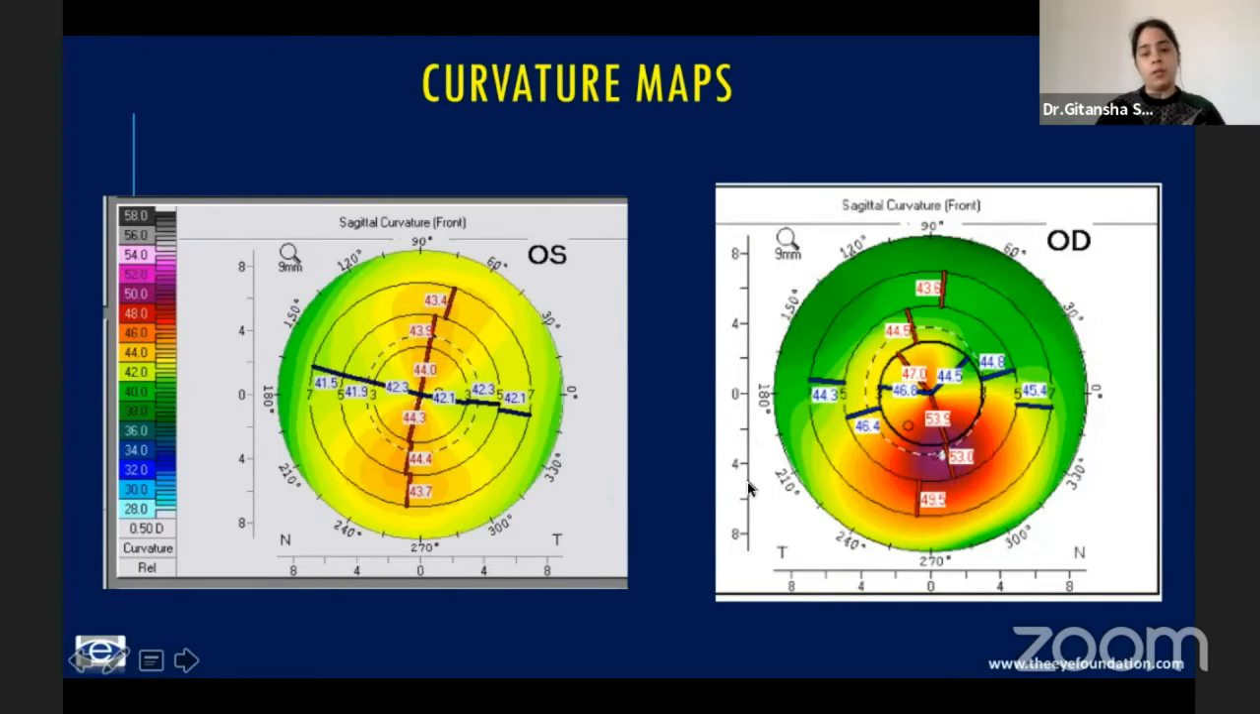Let's begin with the curvature maps. Here again, the things that you need to look for is that the maximum keratometry should not be more than 47.2, and the asymmetry between the superior and the inferior should not be more than 1.4. On the left here, what you see is a pristine cornea. You have a nice with-the-rule astigmatism. You can see that it's steeper vertically as compared to the horizontal meridian, no gross asymmetry, no excessive steepening. On the right, on the other hand, you can see that there's an excessive steepening and a great asymmetry between the superior and the inferior hemimeridian.